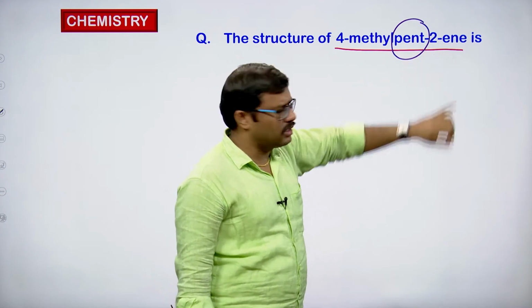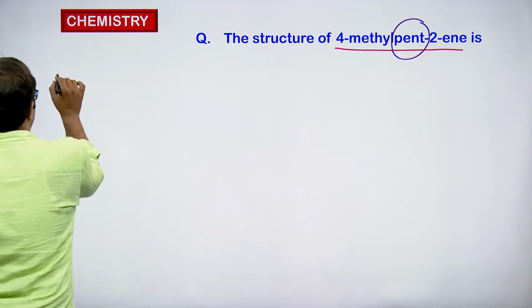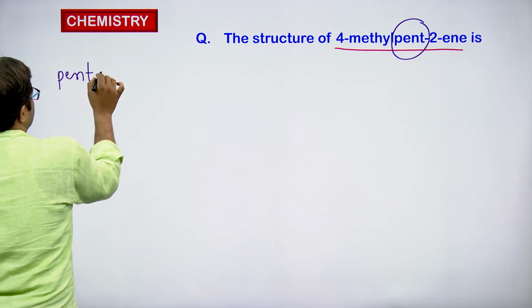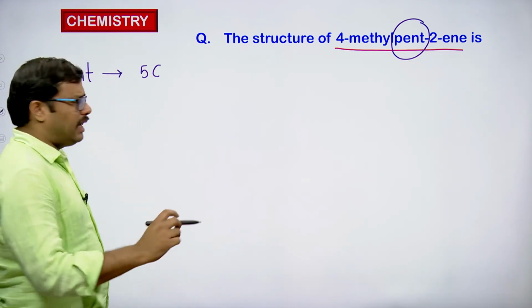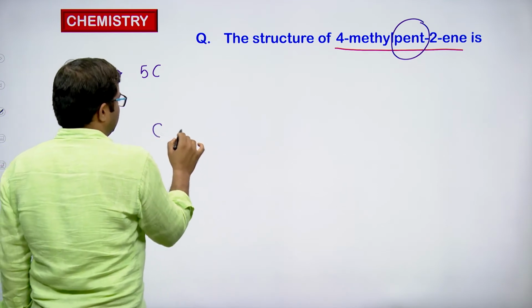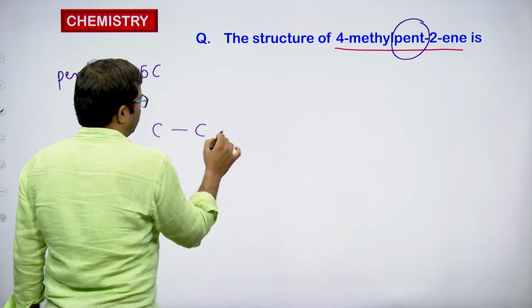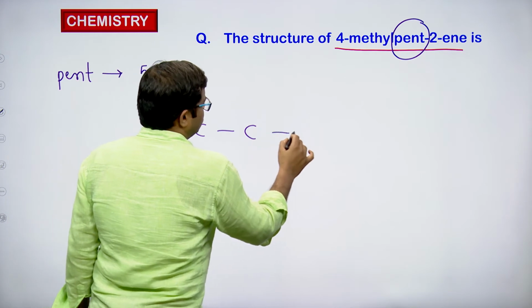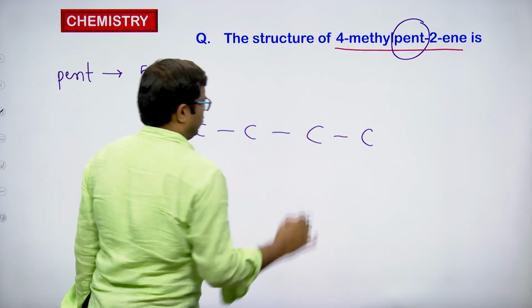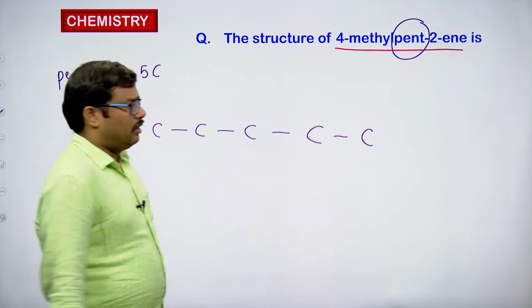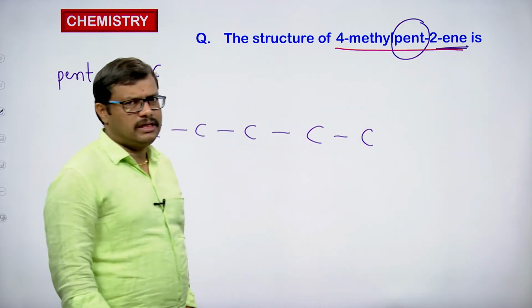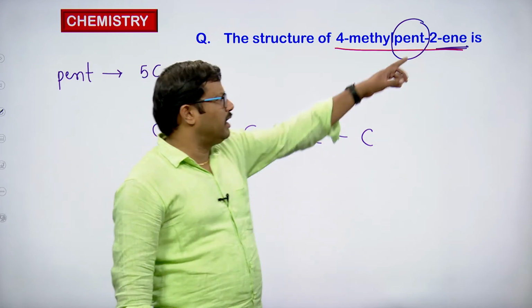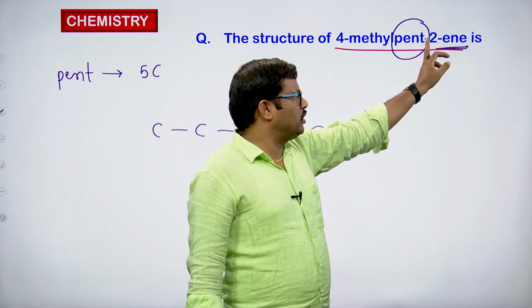Parent is pent. Pent means it has 5 carbon atoms. So pent is the parent name, so it has 5 carbon atoms. So simply write the 5 carbons in a straight chain first. Okay, and then where is the double bond present? Ene is the position of the double bond. Okay, ene indicates a double bond. At second position we have a double bond.